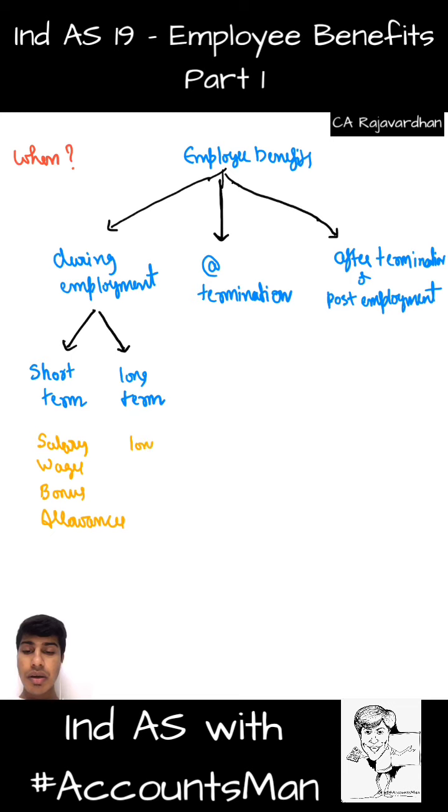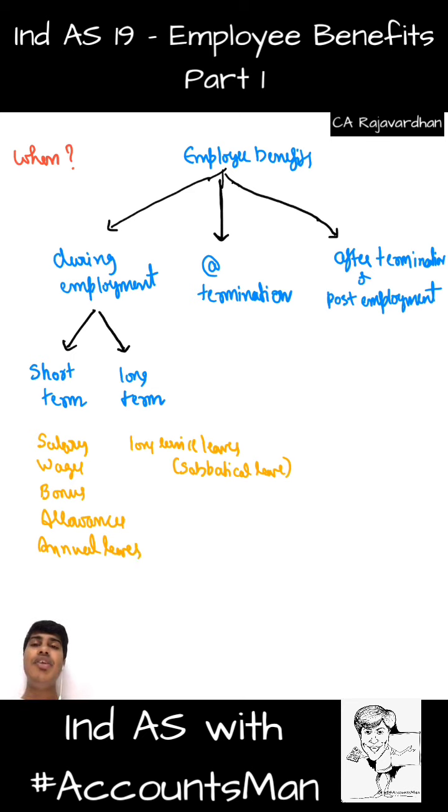Long term will be long service leaves. Like I'll give one long leave. When I say long leave, what I mentioned here is sabbatical leave. Every 5 years, if the employee works in my company, once in 5 years I'll tell you can go on leave for 30 days, or you can go on leave for 40 days, something like that. That is long leave, that is sabbatical leave. Or you can definitely give them annual leave also. That will become short term.